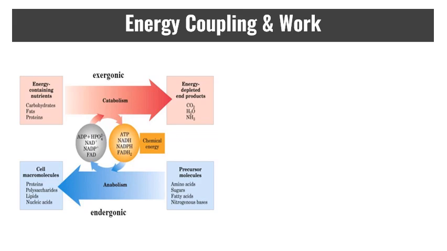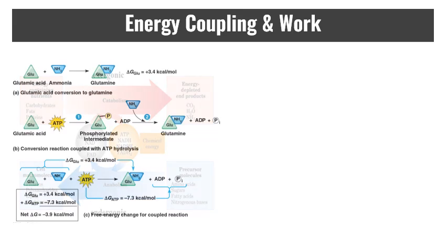A metabolic pathway begins with a specific molecule that is altered through a series of steps. That is going to then break things down, or catabolize them, which is simply an exergonic process where you're going to have energy-depleted end products. And then the anabolic processes that are endergonic will take those precursors and put them back together again. By looping these things consistently, you are going to maximize your efficiency. We do this a lot with things like ATP as an energy transfer.